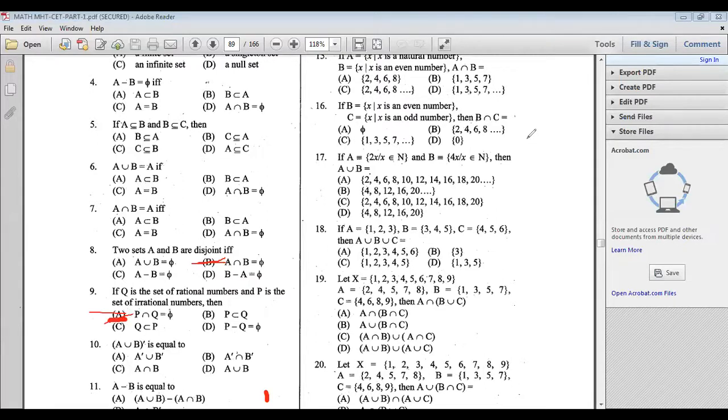Now look at the 10th problem. मैंने अभी दिया था formula